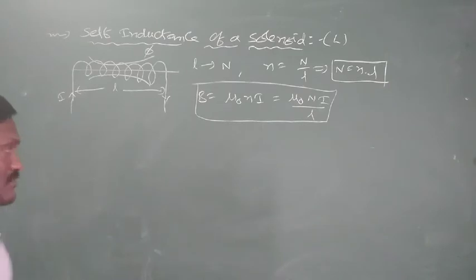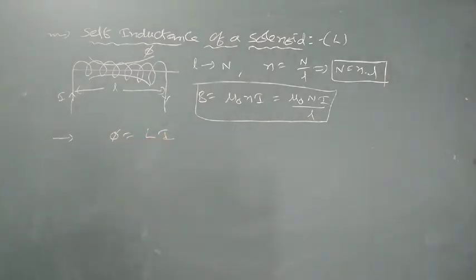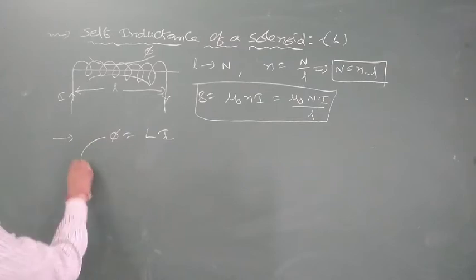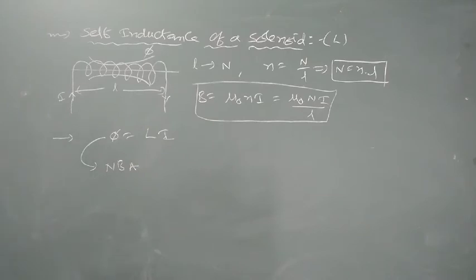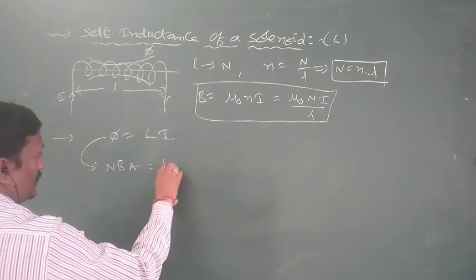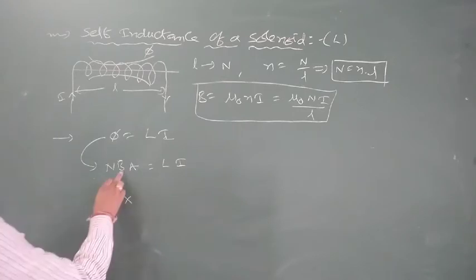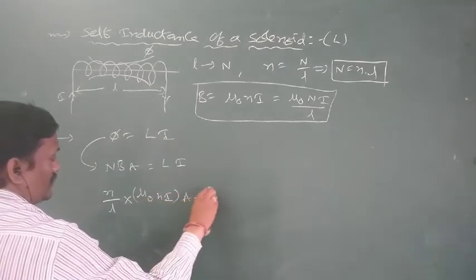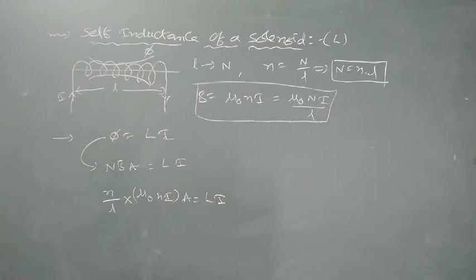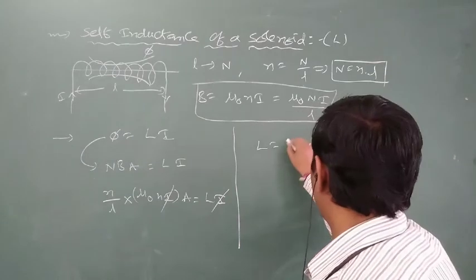In self-induction, the flux linked with the solenoid is phi is equal to L I. From the definition of flux, flux means B A; for a coil, N B A. So phi is equal to N B A, which is equal to L I. Capital N means small n into L, B is the field induction of the solenoid mu naught small n I, into A is equal to L I. On both sides I is cancelled, so the expression for the self-inductance of a solenoid is L is equal to mu naught,